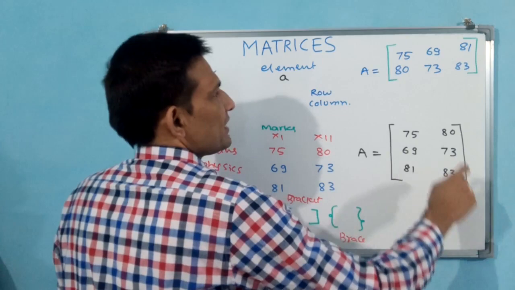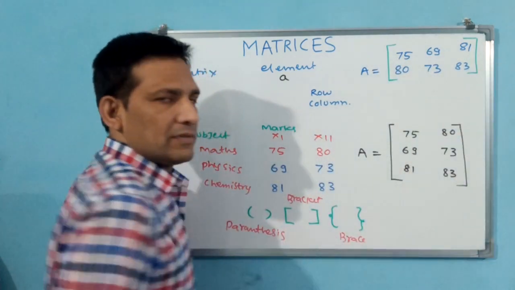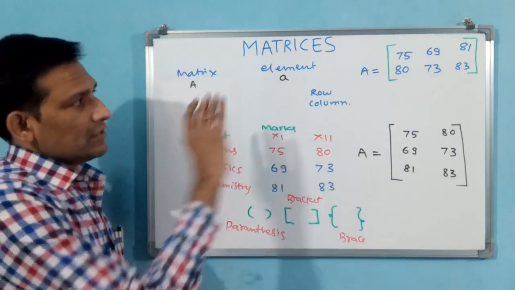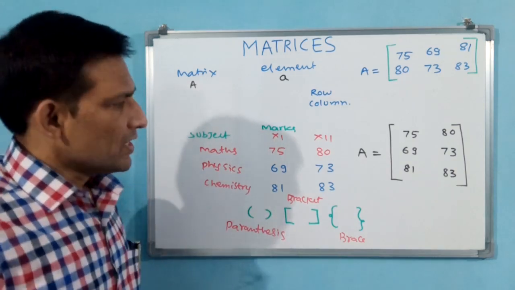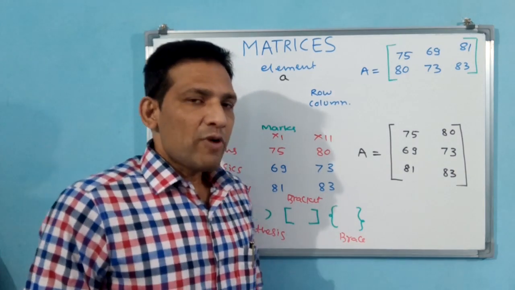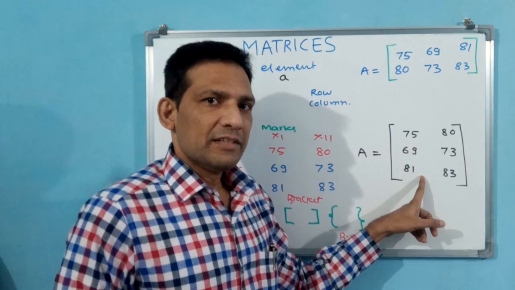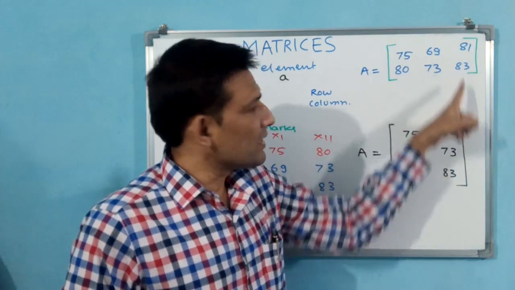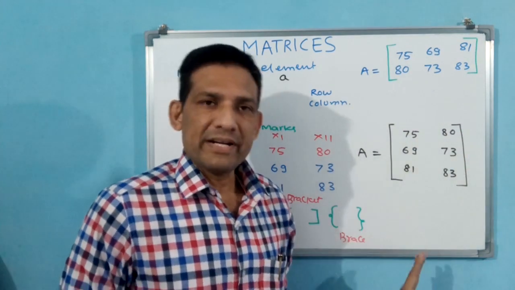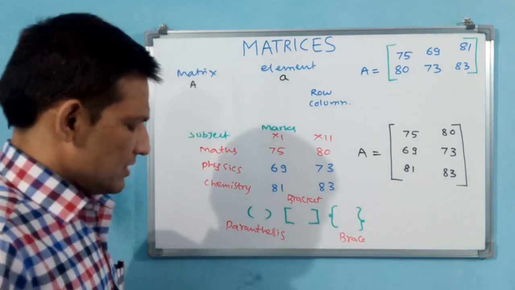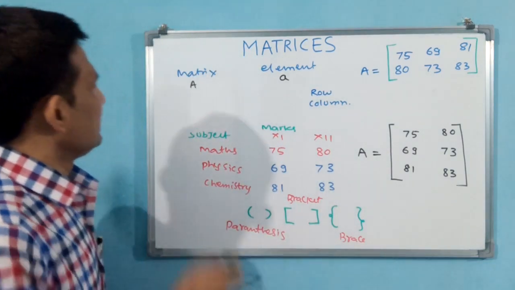Maths, physics, chemistry. Here class 11, class 12. Like that you have to understand. Okay, this is the best example. One more thing. In sets and all, we put commas between elements inside the brace. Here no commas are there, you see. All are separated. Okay. Now you come to a matrix.